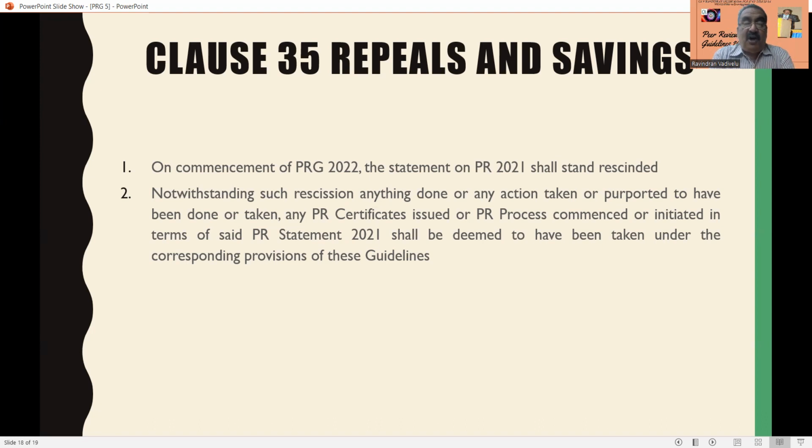Today, I'm going to stop the presentation of these peer review guidelines of 2022. I have covered all the 7 chapters of the peer review guidelines 2022 to the maximum extent in detail, and wherever necessary, I have given my explanation. Please go through the peer review guidelines of 2022 and understand the clauses, then act accordingly. I wish you all the best for your peer review career.